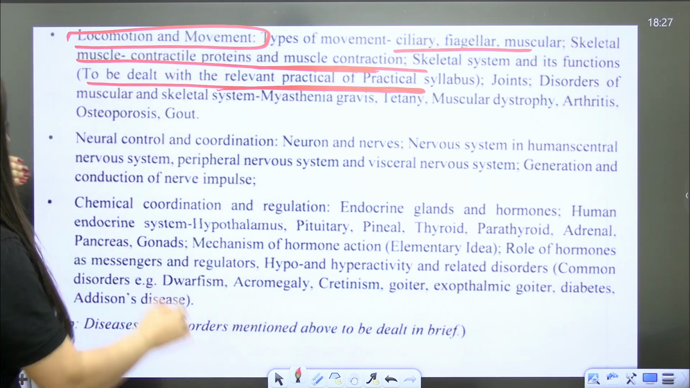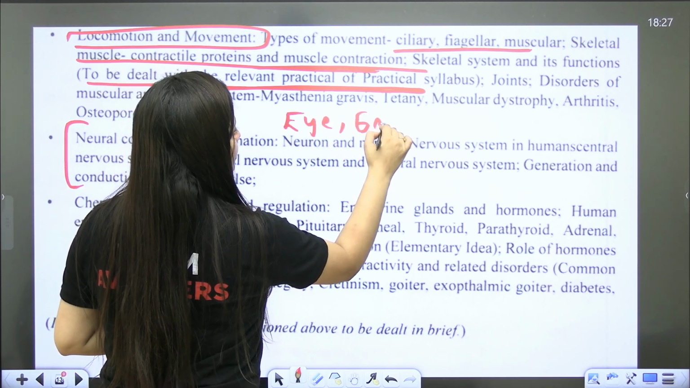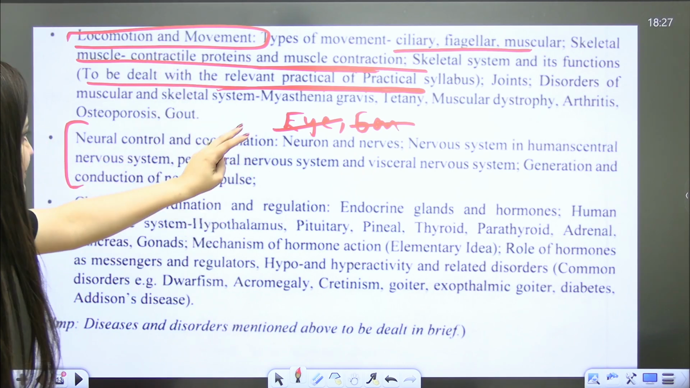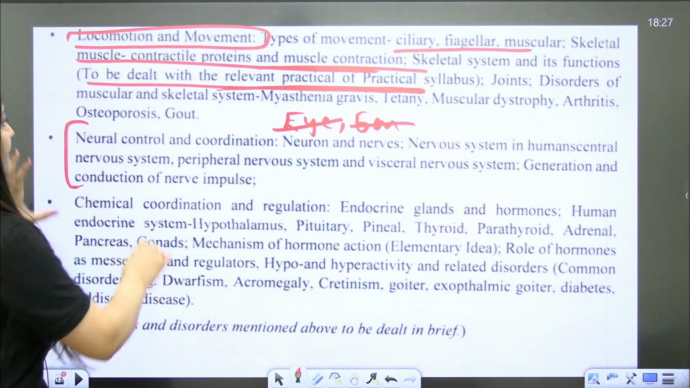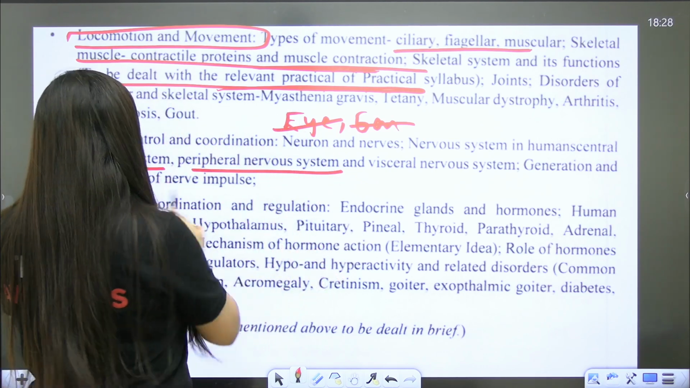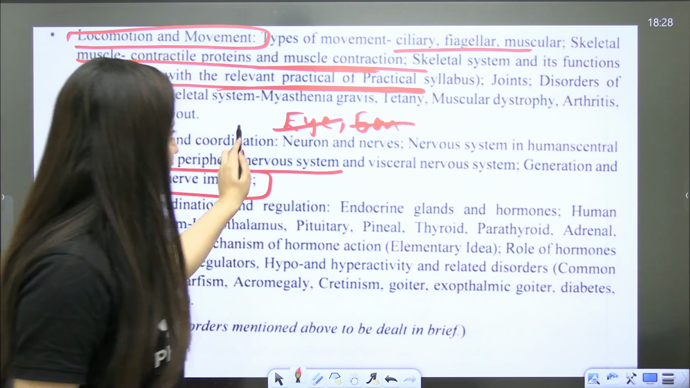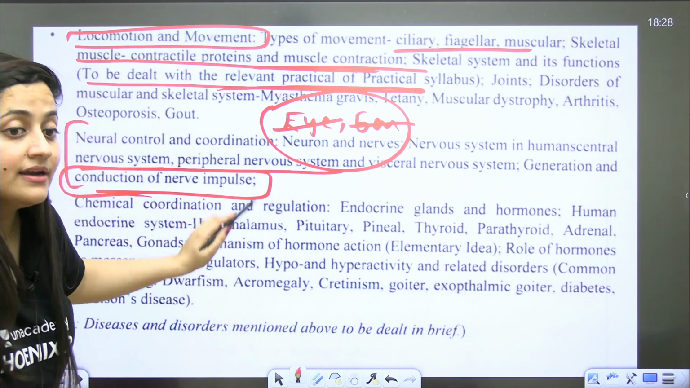Again, NCERT. For neural control and coordination, now the topic of eye and ear is deleted. No need to study eye, no need to study ear. Now you just need to talk about the neurons and nerves, brain and spinal cord also. Peripheral nervous system, you should know the idea of it. Generation and conduction of nerve impulse, but no eye, no ear, it is deleted.